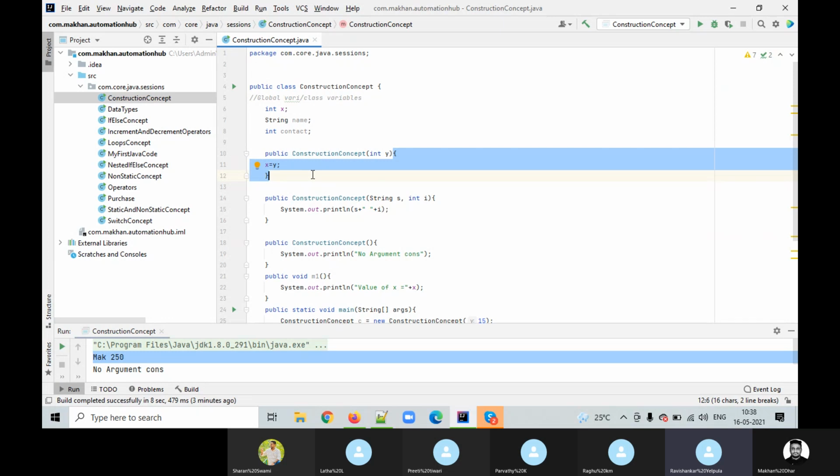So this y variable is called a local variable, whereas the x variable is called a global variable. Now so far is it clear? Yeah, got it. Okay.